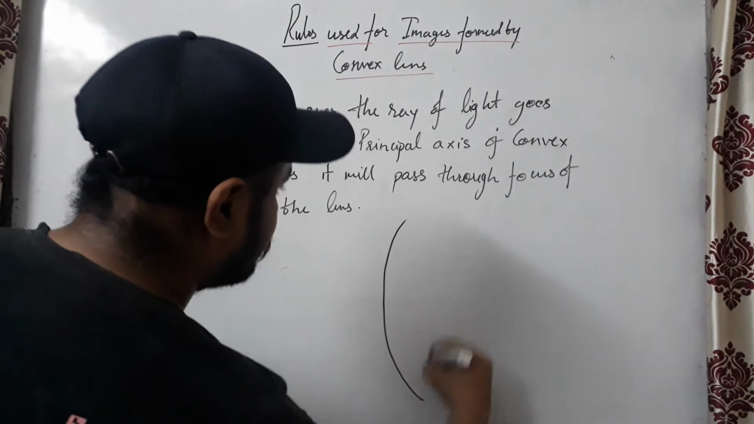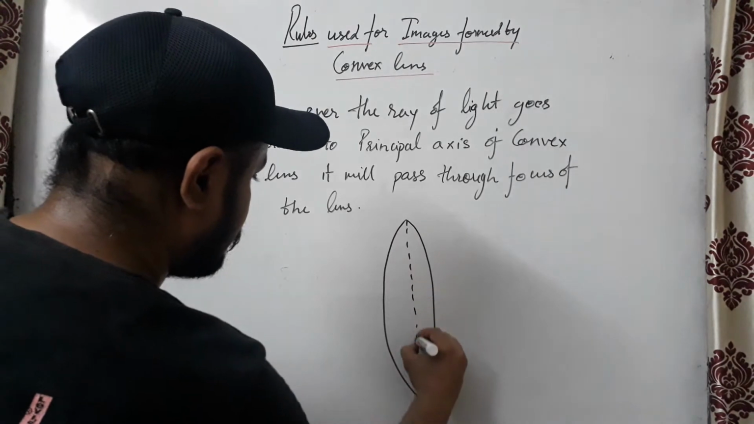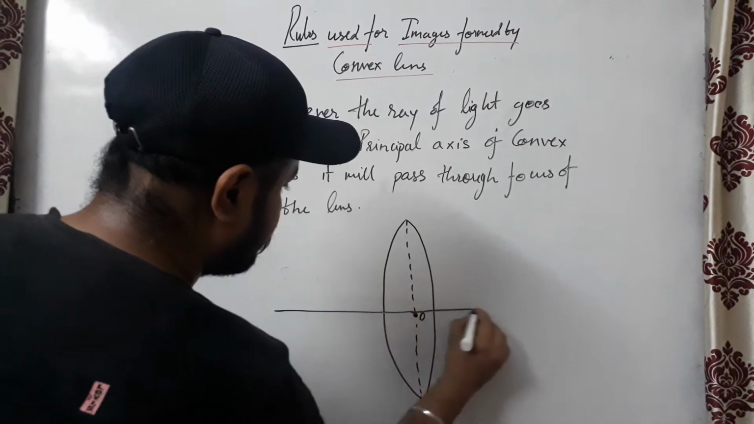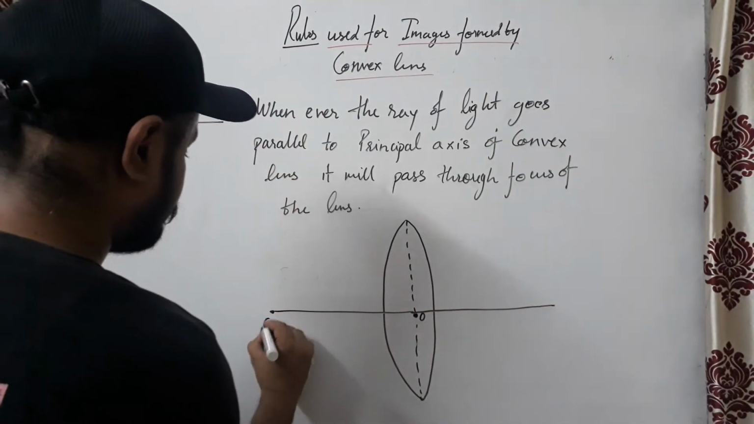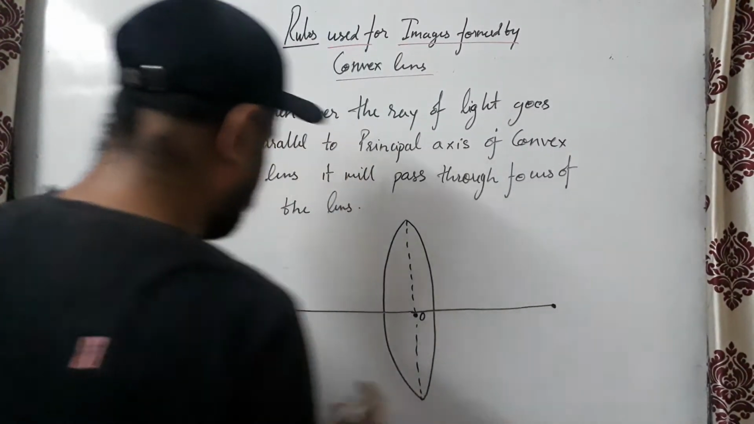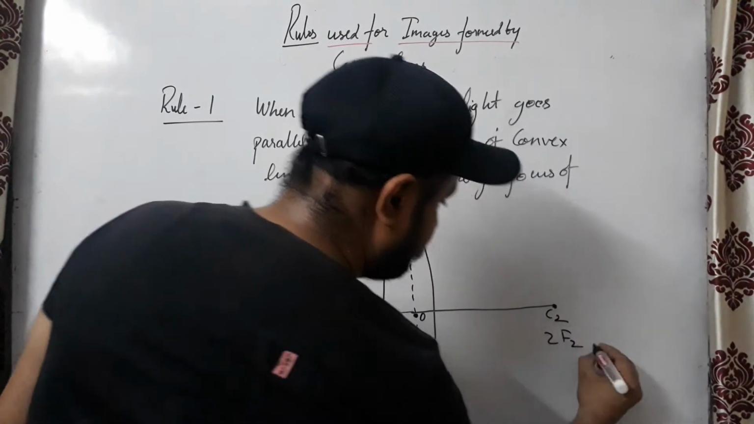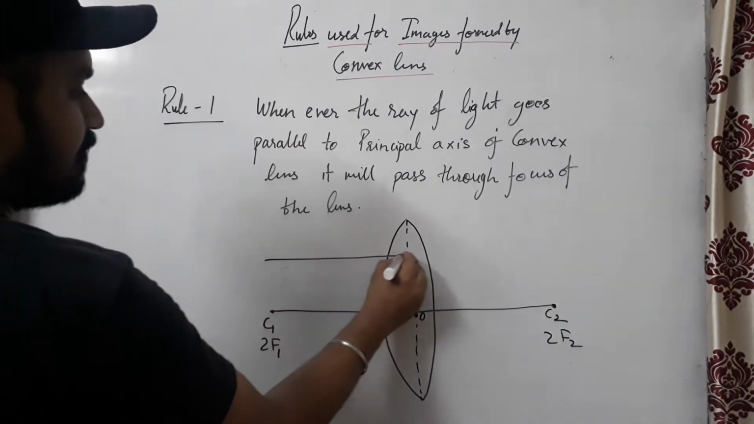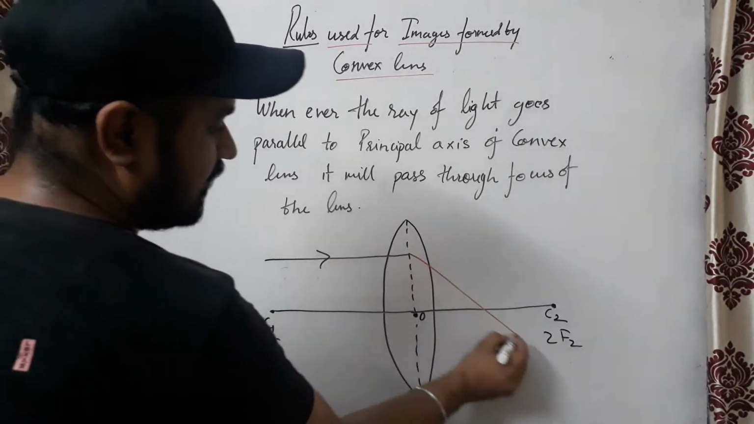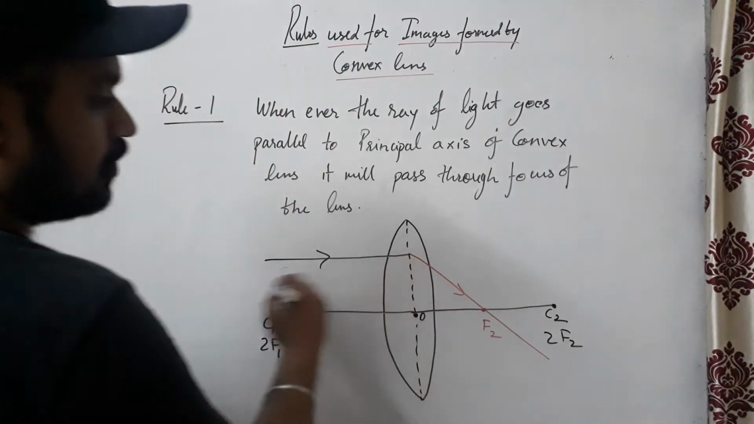Kindly see. This one is the convex lens, or you can say the converging lens. O is the optical center point. This is the principal axis. These are the points C1, F1, F2, C2, that is 2F1, F1, F2, 2F2. And when the ray of light is parallel to the principal axis, it will pass through the focus. It will go like this.